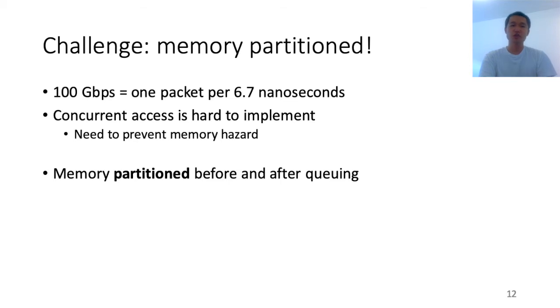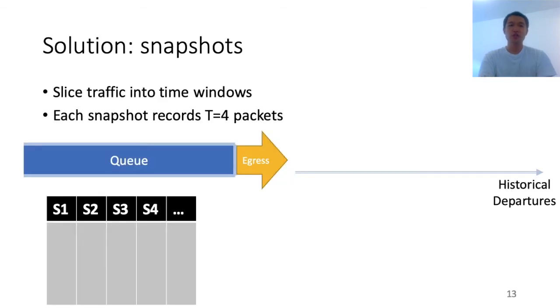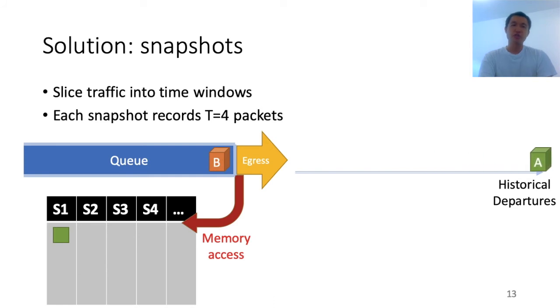Our solution for this problem is to use snapshots. We slice traffic into smaller time windows, and each snapshot will record T equal to 4 packets in this example. Let's say we have some packets coming into the queue. We do not access memory, we do nothing when packets come in. Now let's say packet A gets out of the queue. We make 1 memory access to use snapshot number 1 to record this packet. Now the green packet is gone. Another packet from flow B exits the queue. We'll also add it to snapshot number 1.